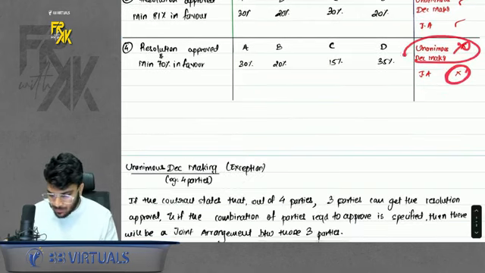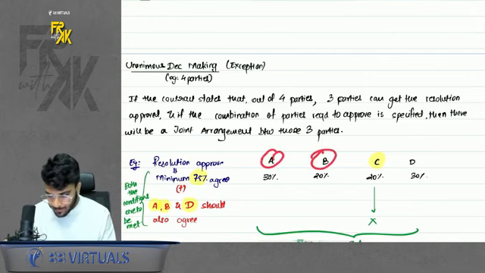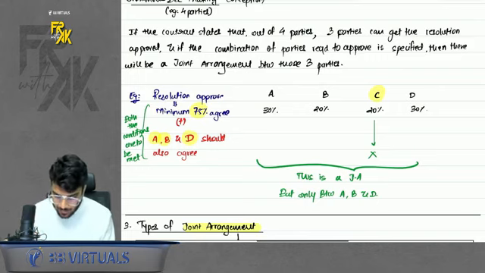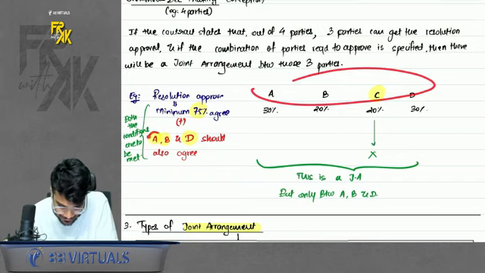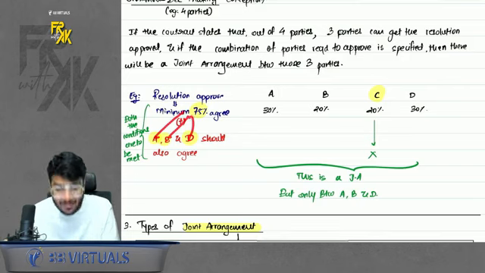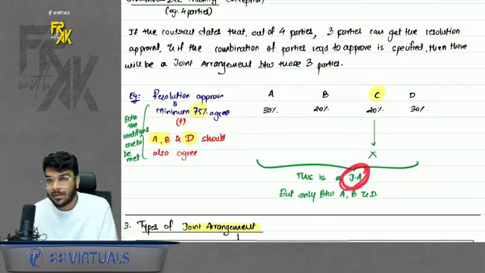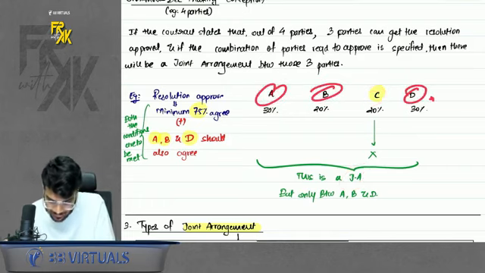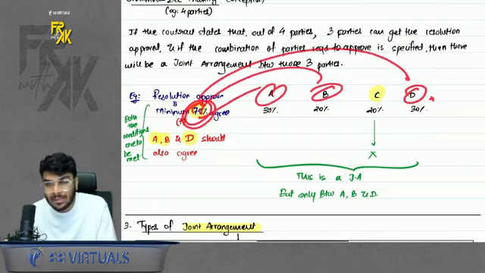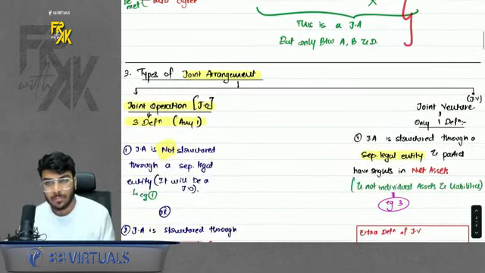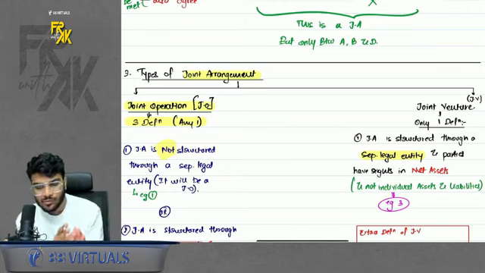But there is an exception to unanimous decision making. Sometimes there are four parties, and any three parties can achieve the percentage of agreement. But if it is defined that you have to agree this much percentage, and out of these four, these three parties should agree, that is, the combination of parties who should achieve the 75% has been defined, then in this case it will be a joint arrangement, but not between four parties, only between the three parties A, B and D. Because here 75% can be achieved by only three parties, and who are those three parties has been defined. So it is a joint arrangement, but only between A, B and D. We understood what is a joint arrangement.